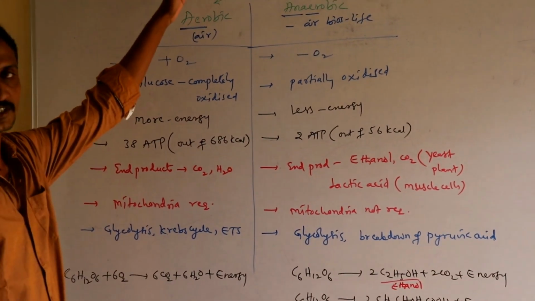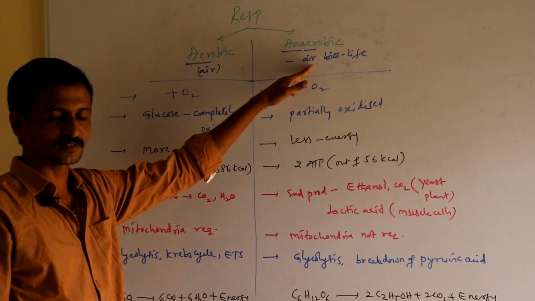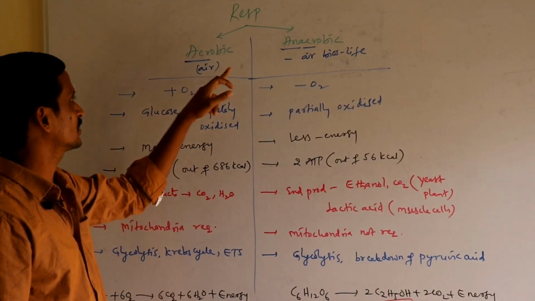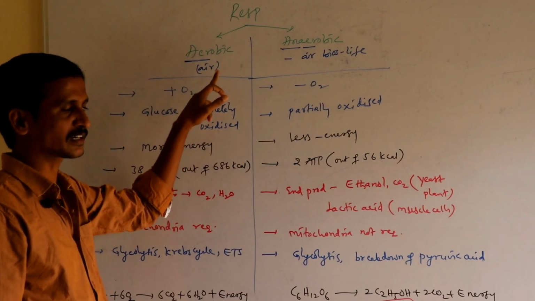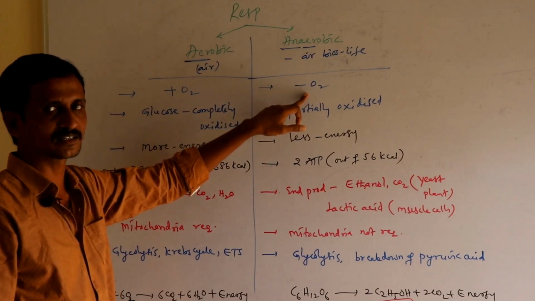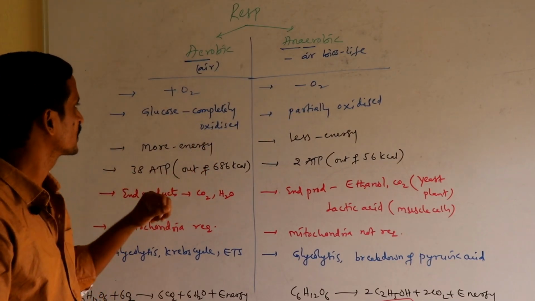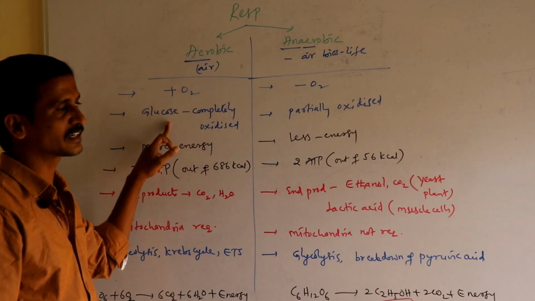I told you respiration is of two types: aerobic respiration and anaerobic respiration. The name says very clearly, aerobic respiration proceeds in the presence of oxygen. It occurs in the presence of oxygen. And anaerobic respiration occurs in the absence of oxygen. Here what happens? Glucose is completely oxidized.